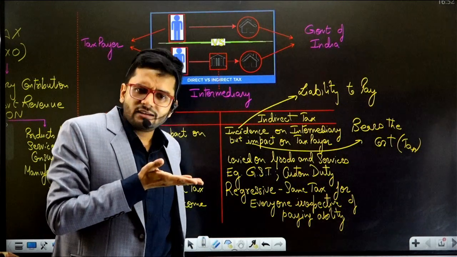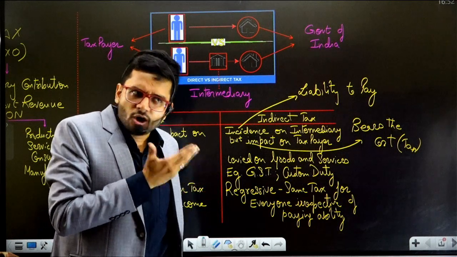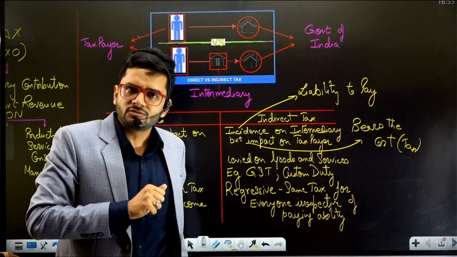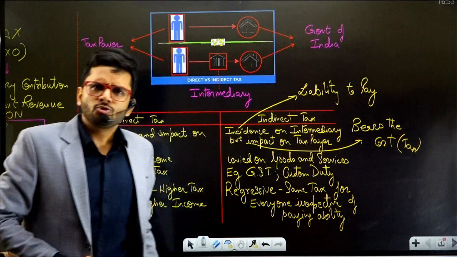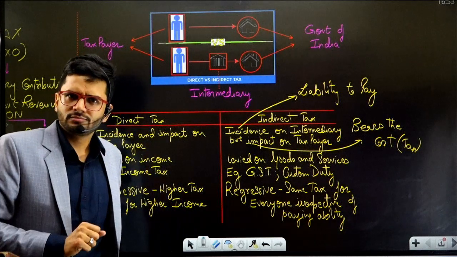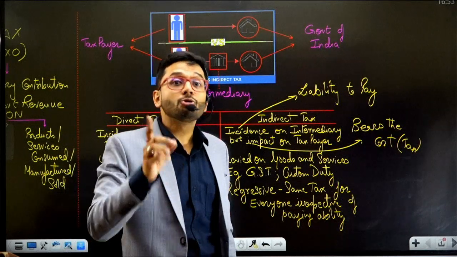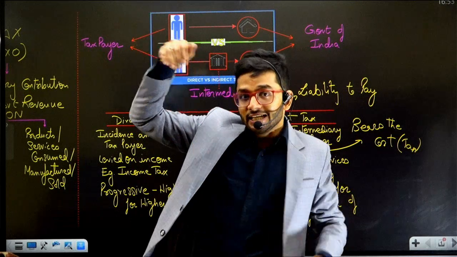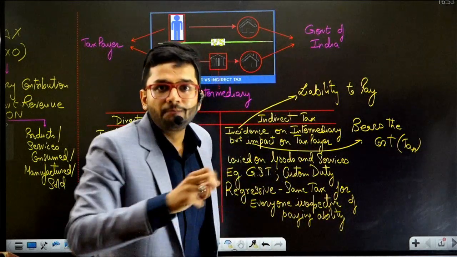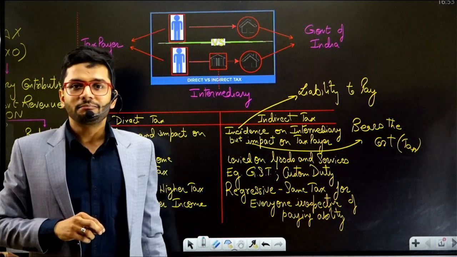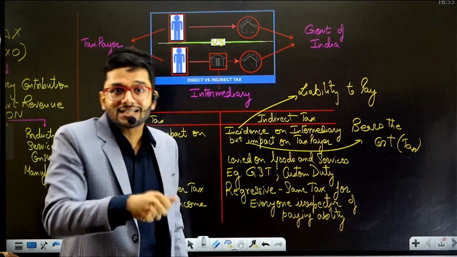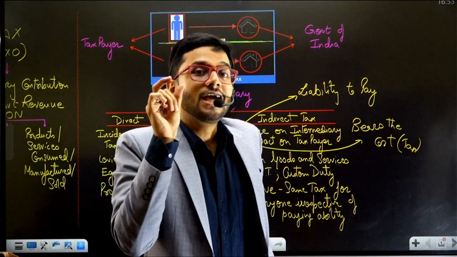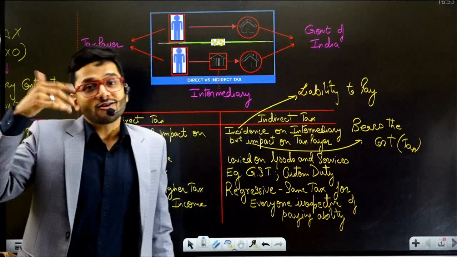Are you Government of India? Government of India is eligible to, as per the Constitution of India, charge taxes from me. Who are you to charge tax from me? So the shopkeeper will tell me, no, sir, this is indirect taxation. In indirect taxation, Government of India gives a responsibility to some person who's selling the product to collect taxes and remit it to Government of India. So who has got the liability to pay in case of indirect taxation?